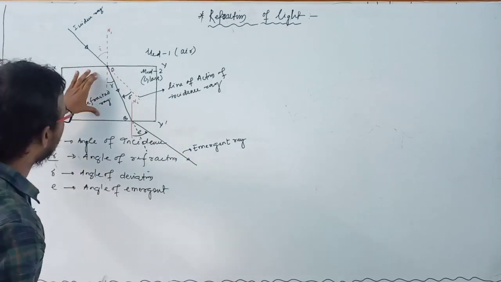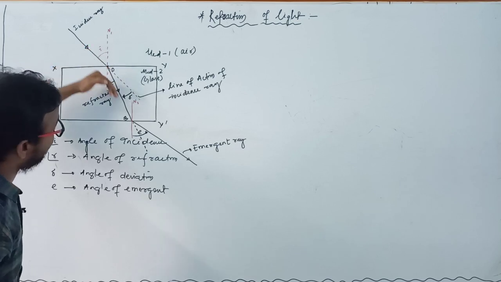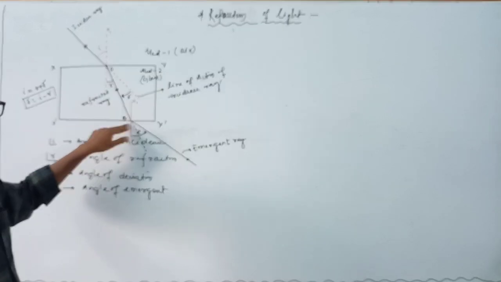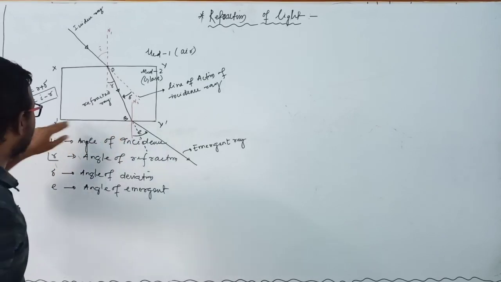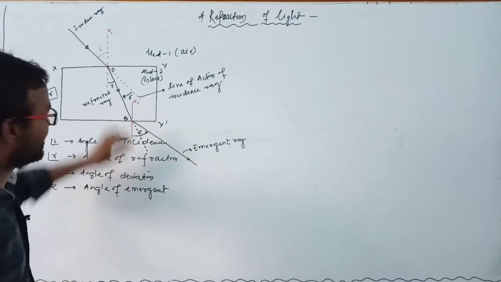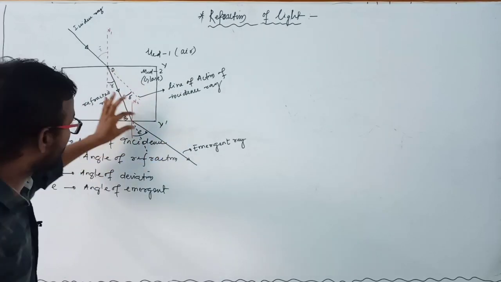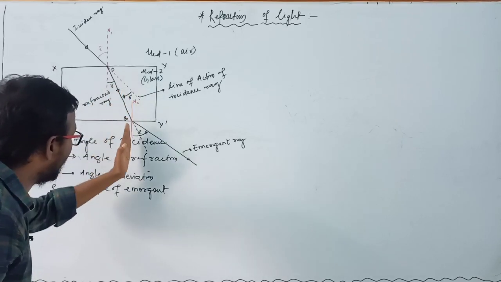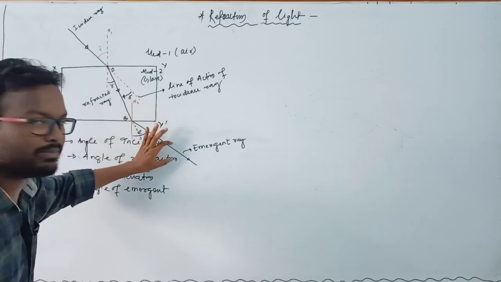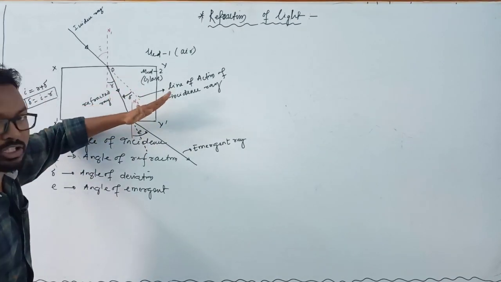But in this case this is one medium, so in this medium the light travels again in a straight line path, and when this light reaches point B, it faces an interface which separates two media. This is the denser medium or glass medium, this is the air medium. So here if you draw a normal, when light travels from glass medium to air medium, it bends away from the normal.